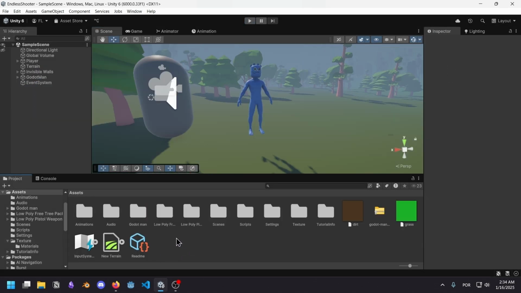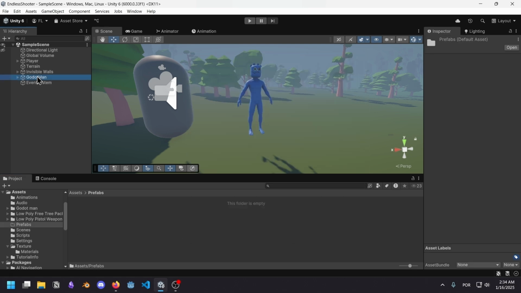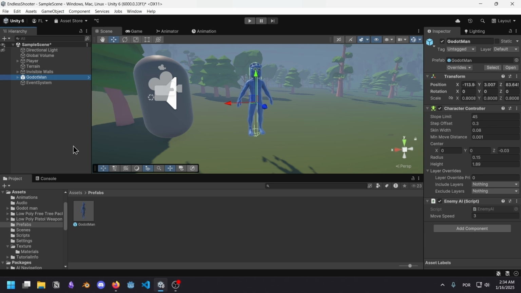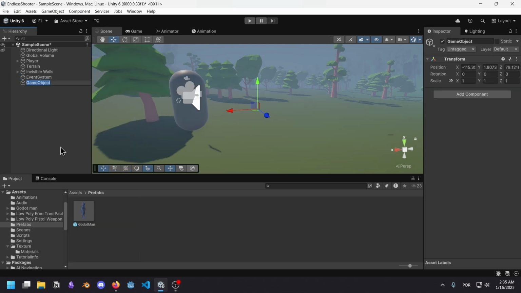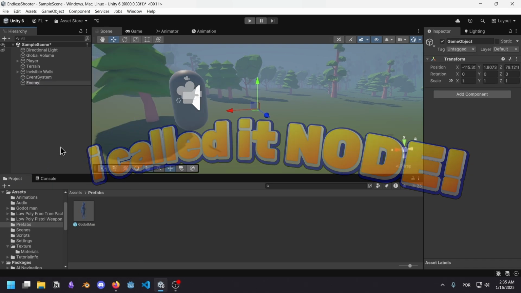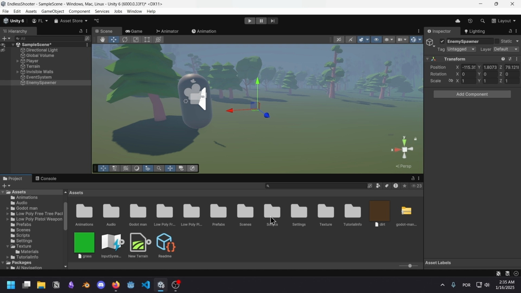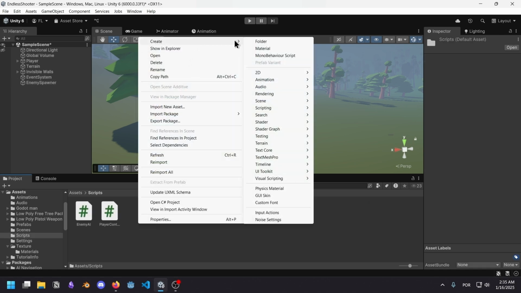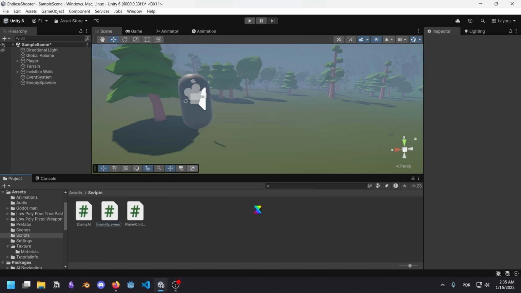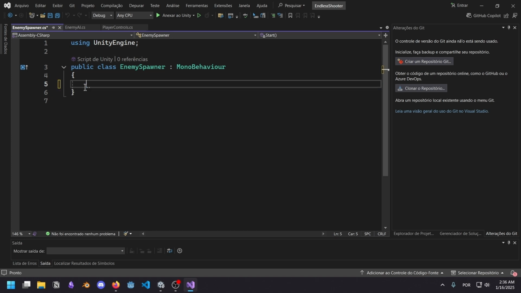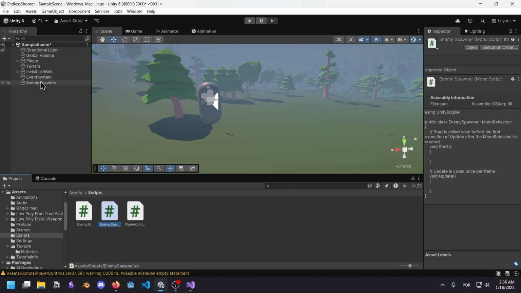If I remember correctly, I can make a prefabs folder, drag the Godot man in, and now I have a prefab of Godot man. I'm going to delete this guy. Anyway, let's create a new node here, and I'm going to call this enemy spawner. You obviously need a new script for this, so I'm just going to create it. So the idea is to have a timer that will fire off randomly and spawn an enemy at a random location within a certain distance of the enemy spawner.